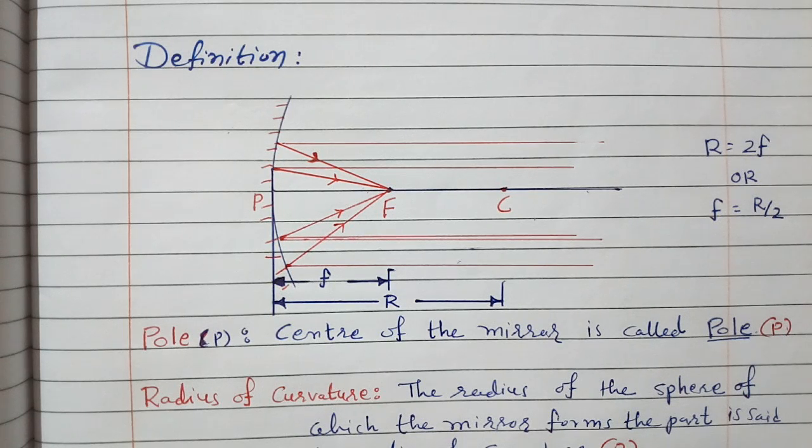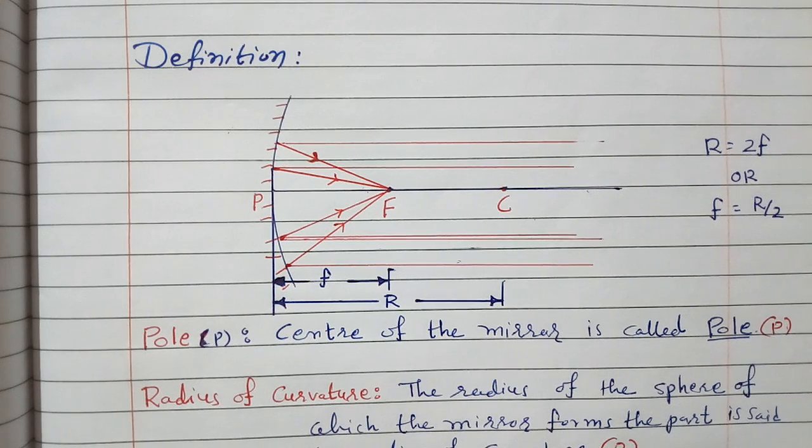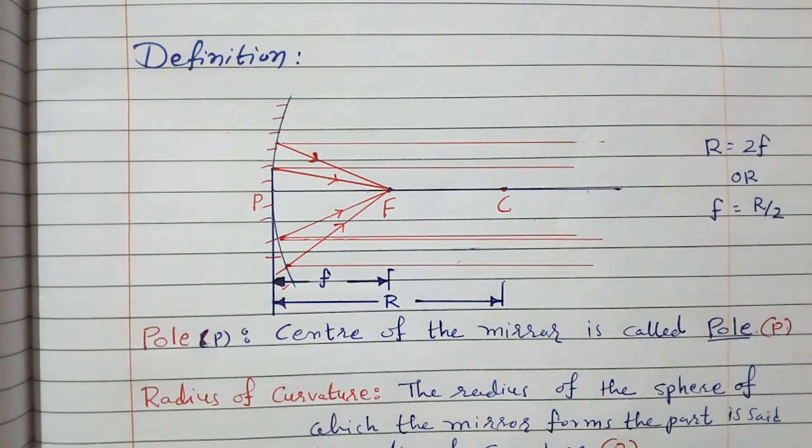We have to understand that they are part of a sphere, and then the outer or inner surface has been made reflecting or shining. Here we are discussing the concave mirror and the definitions of all the terms.